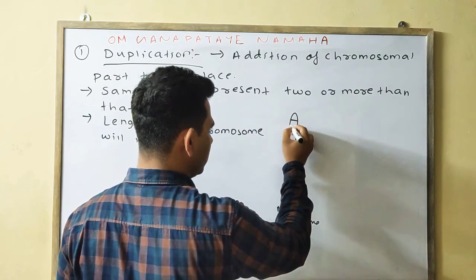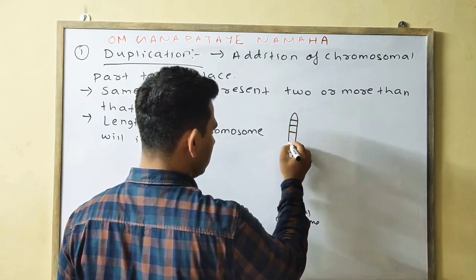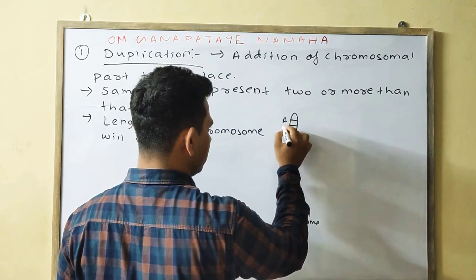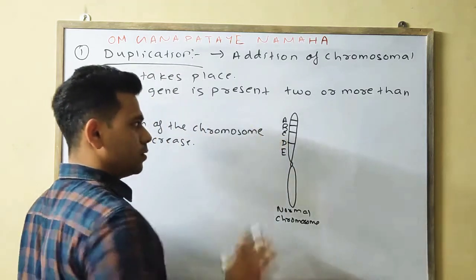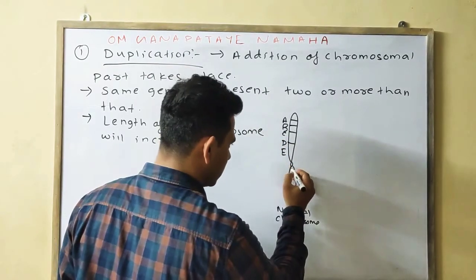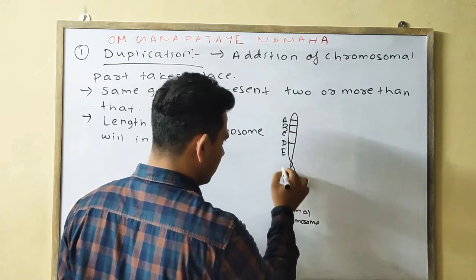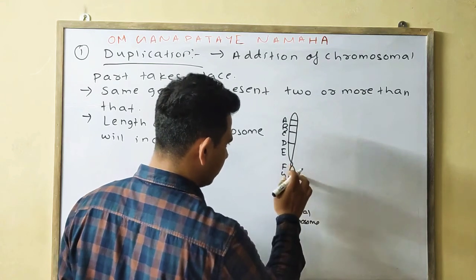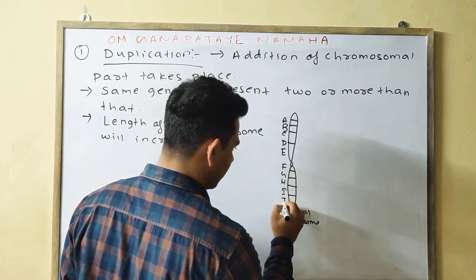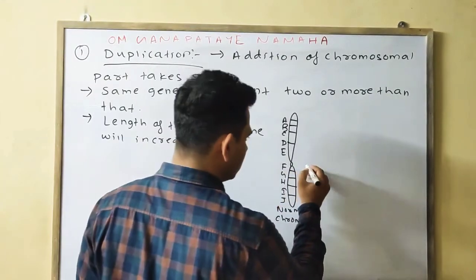Suppose so many genes are present: A, B, C, D, E. Okay, on the other arm, genes are present such as F, G, H, I, J. This many genes are present in the normal chromosome.